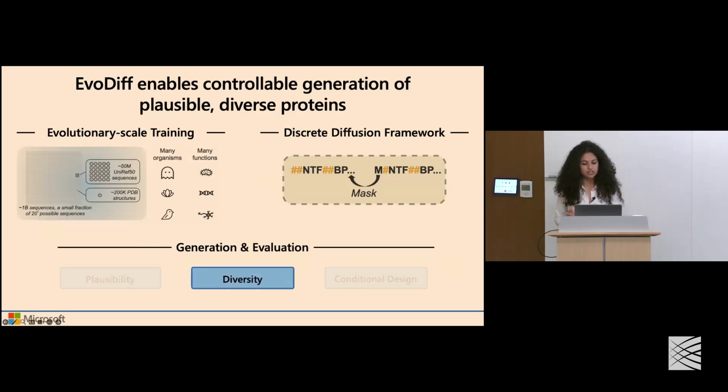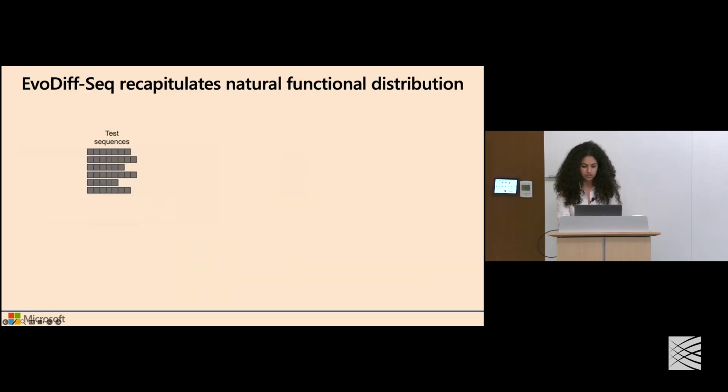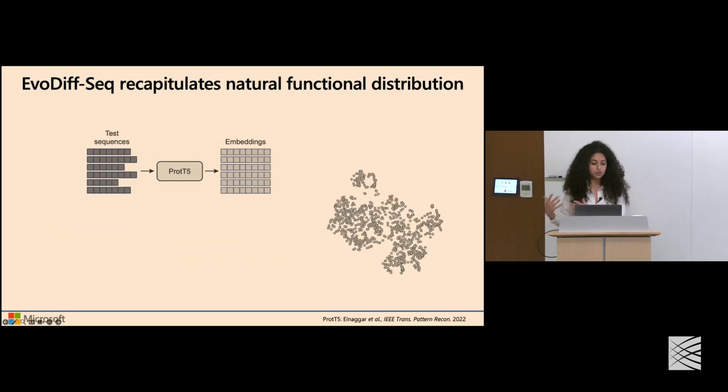The next thing we wanted to evaluate is how well the coverage we had over functional and structural space and how diverse these generations were. So what we did to assess this was we took sequences from the natural set of proteins, our test set, and used a tool to generate embeddings that have been shown to capture functional properties and recapitulate differences in protein function.